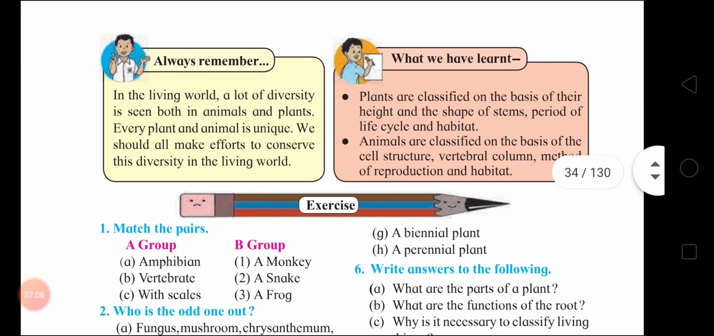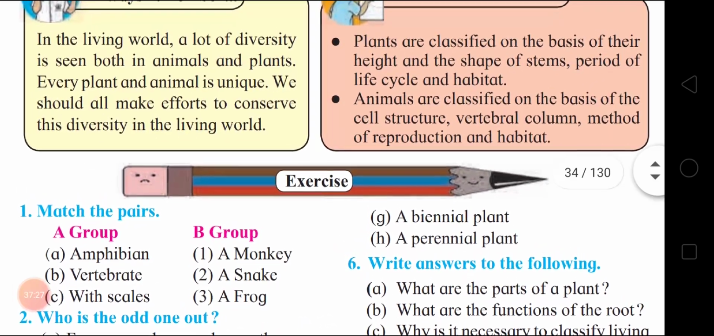Always remember, in the living world, a lot of diversity is seen, both in animals and plants. Every plant and animal is unique, they are special. We should all make efforts to conserve, to protect this diversity in the living world. What we have learned: plants are classified on the basis of their height and the shape of stems, period of life cycle, and habitat. And animals are classified on the basis of the cell structure, vertebral column, method of reproduction,